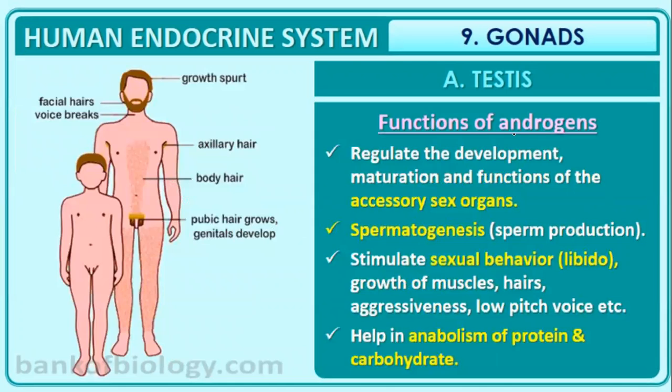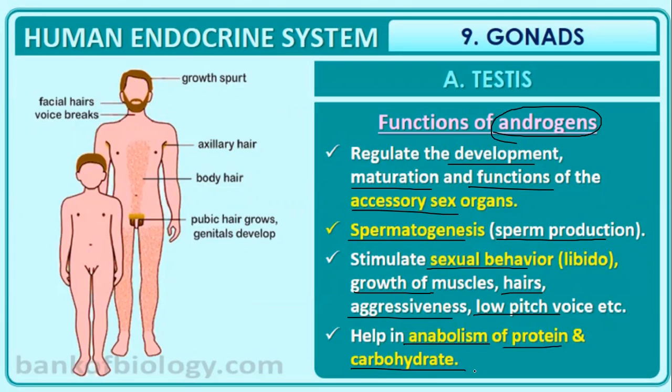So, what are the different functions of androgen, that is testosterone? It regulates the development, maturation, and functions of the gonads or the accessory sex organs. It stimulates spermatogenesis or sperm production. It stimulates sexual behavior, growth of muscles, hairs, aggressiveness, low pitch voice, and it also helps in anabolism, that is building up of proteins and carbohydrates. Building up of all these things inside our body is called anabolism, and the opposite term, the antonym, is catabolism.